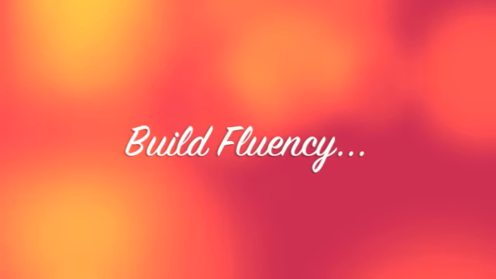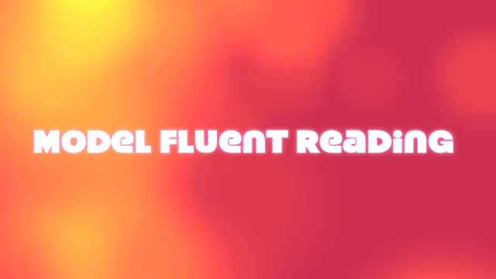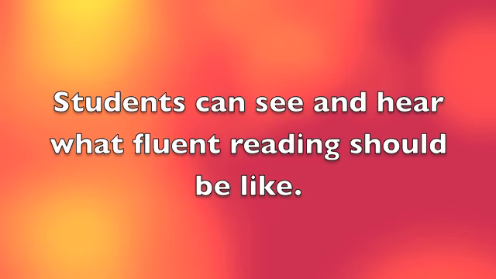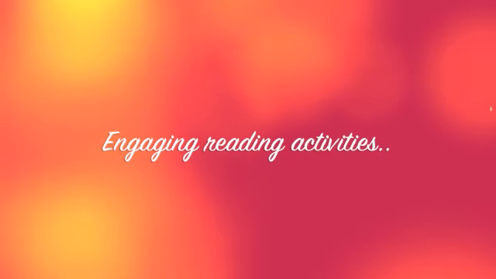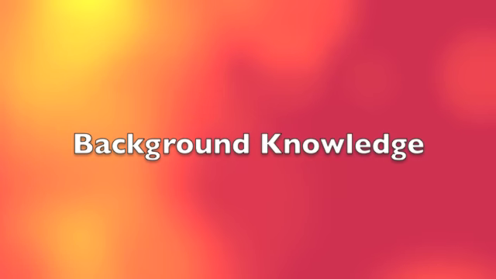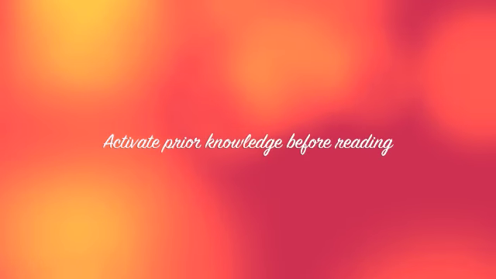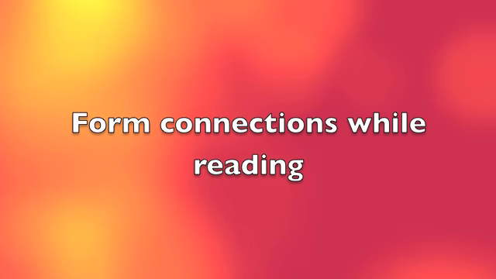One of the things that teachers can do to improve fluency is to model fluent reading by reading aloud to students daily so that they can see what it looks like and what it sounds like. Then they can engage them in repeated reading exercises like reader's theater. Background knowledge is an important factor for creating meaning, and teachers should help students activate prior knowledge before reading so that they can form connections to the concept presented while they read the material.